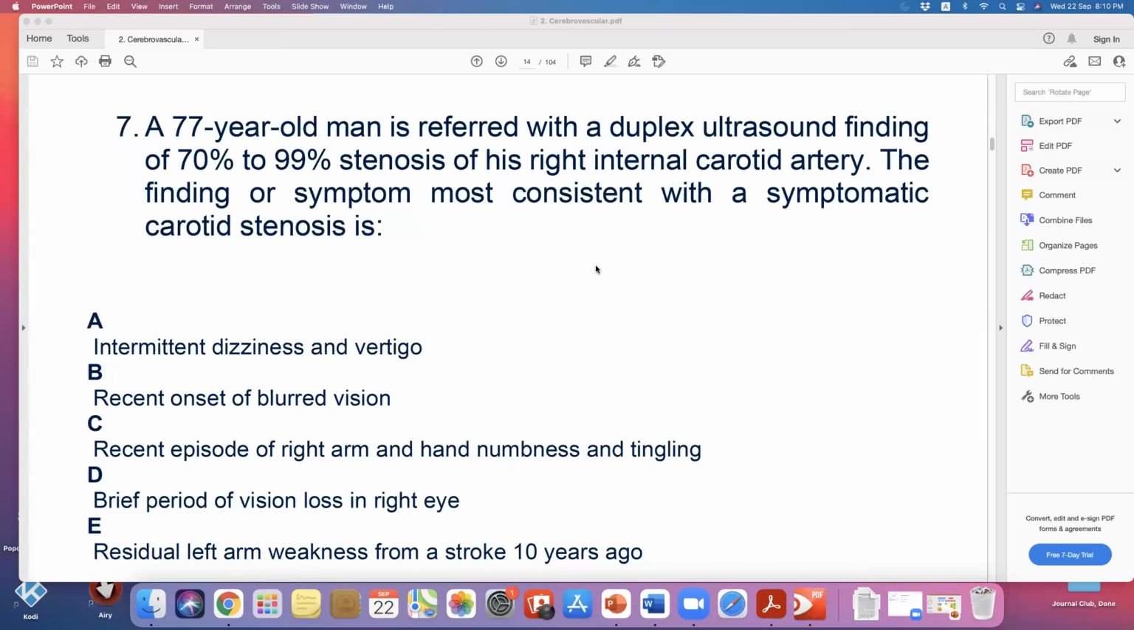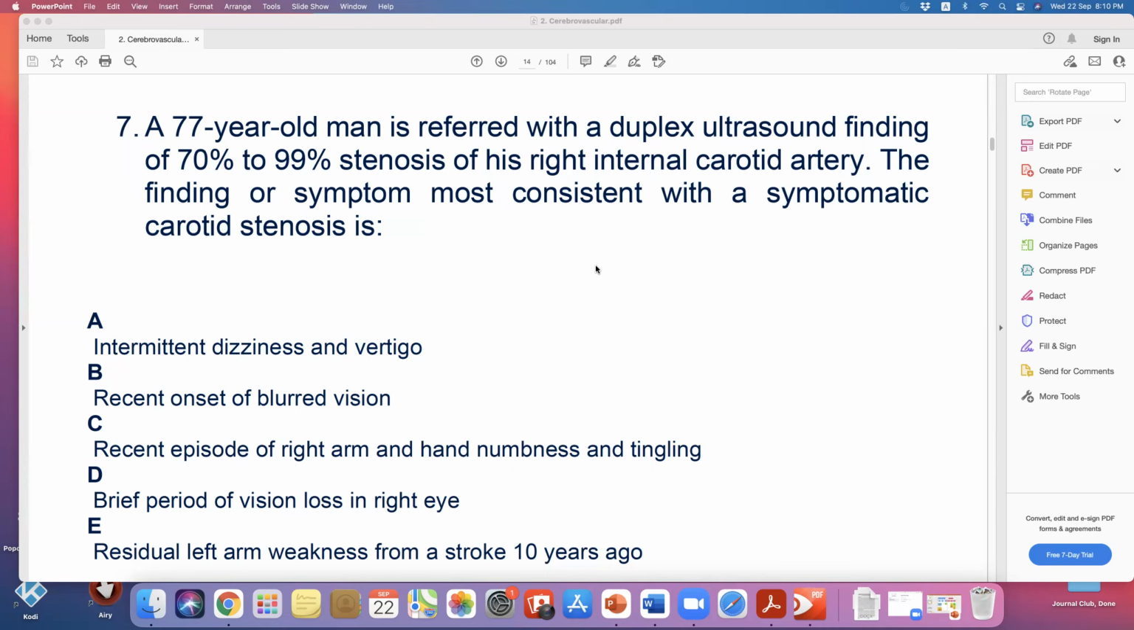Recent onset of blurred vision. Okay. Let me see. Now, what's the symptom of carotid stenosis? It could be like ophthalmic TIA. Yeah, this is blurred vision, right? This is a TIA. This is ophthalmic. So this could be correct. Okay. Yes.